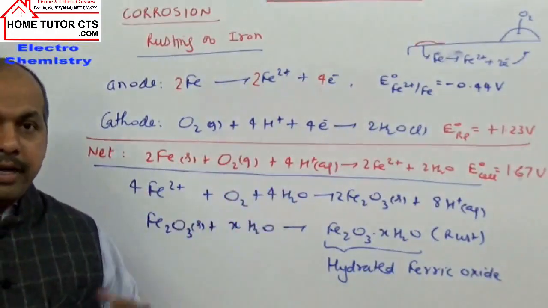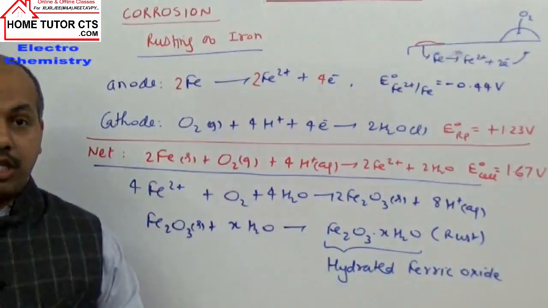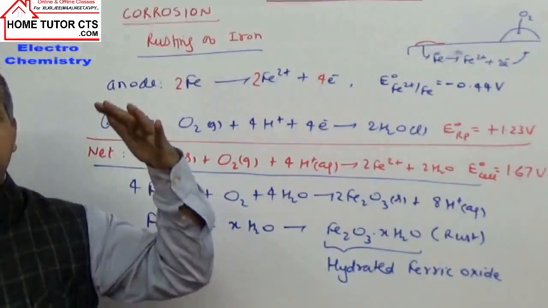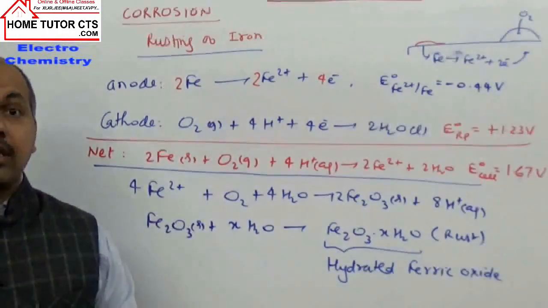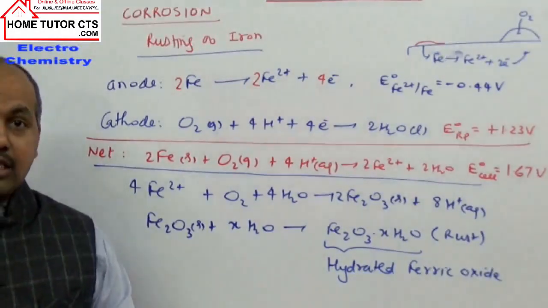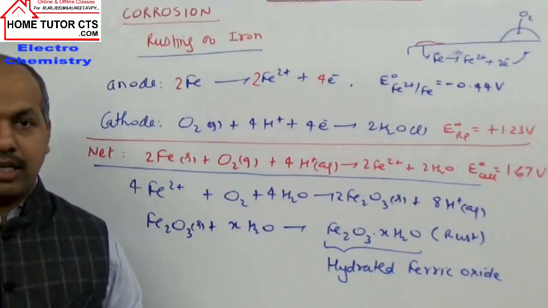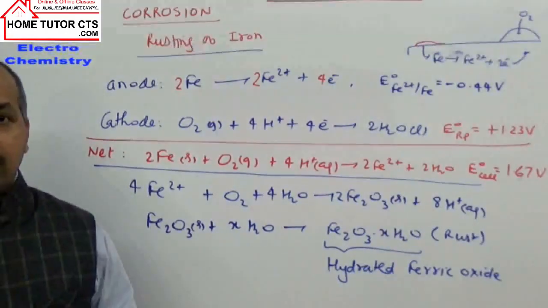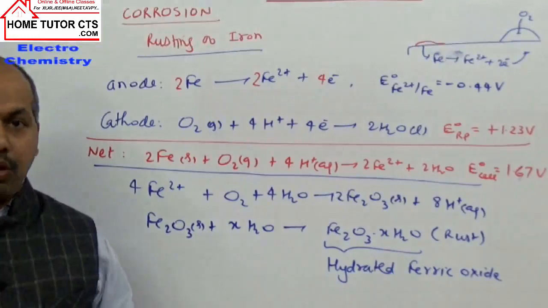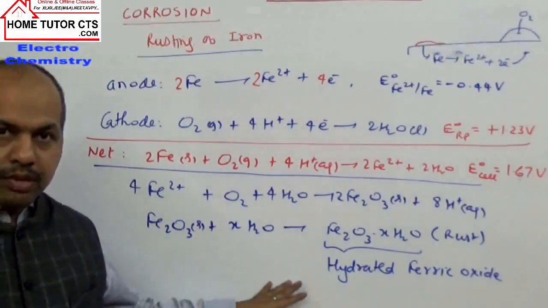So when we have a saline medium, it promotes corrosion or rusting. So in hilly areas or mountain regions, or in other regions where we have high snowfall, rusting is faster than in areas without snowfall. So that's the example taken here.